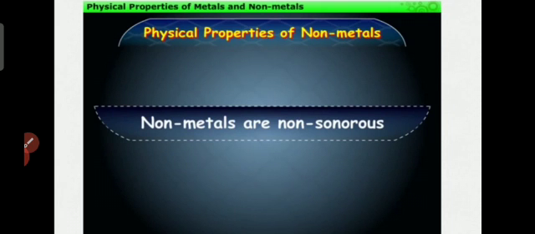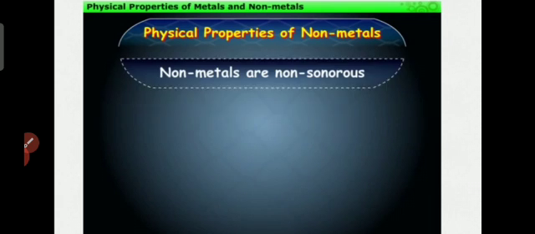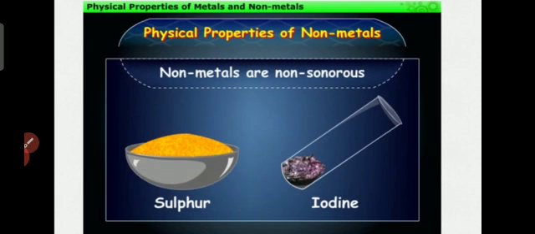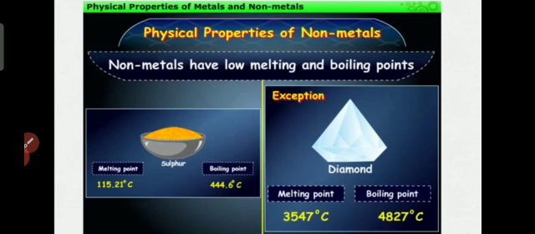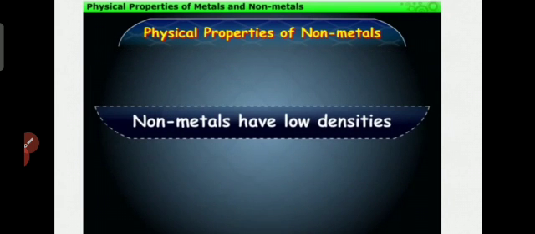Non-metals are non-sonorous, meaning no ringing sound. Sulfur, iodine, oxygen, nitrogen are all non-metals. Sulfur's melting point is only 115.21 and boiling point 444, which means low melting and boiling points. Only diamond has high melting and boiling points because it is very hard.